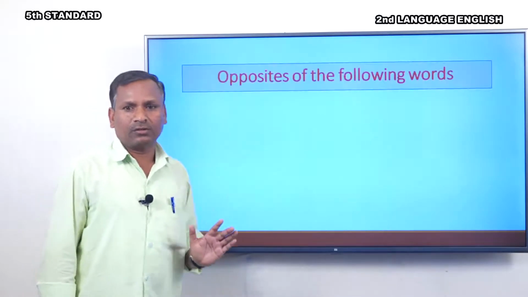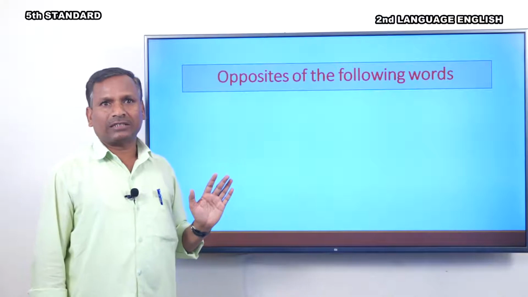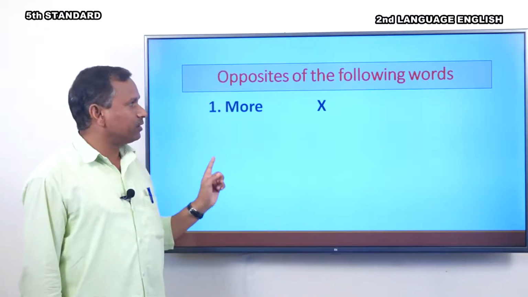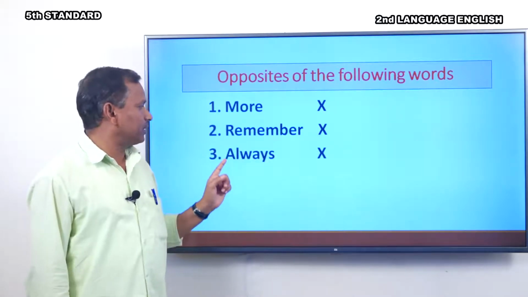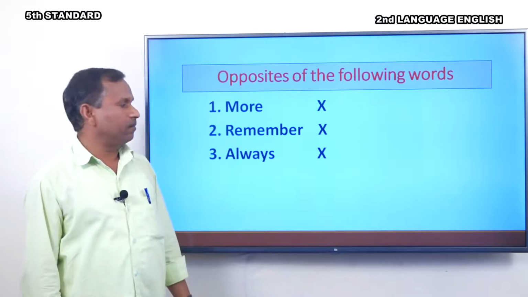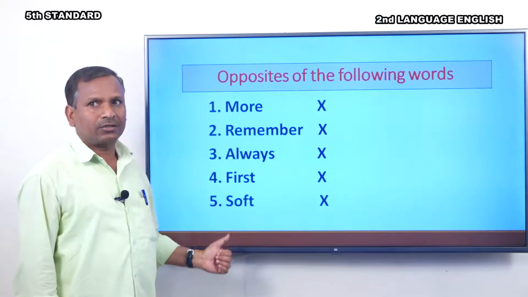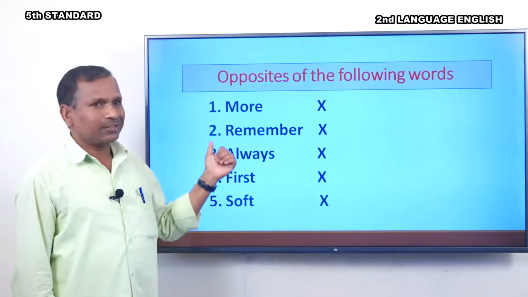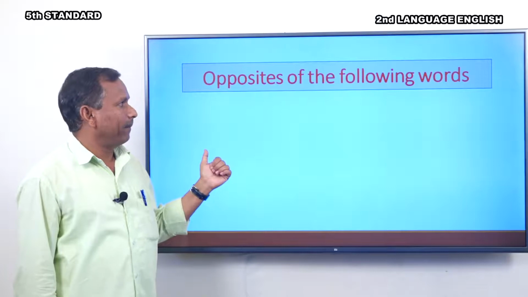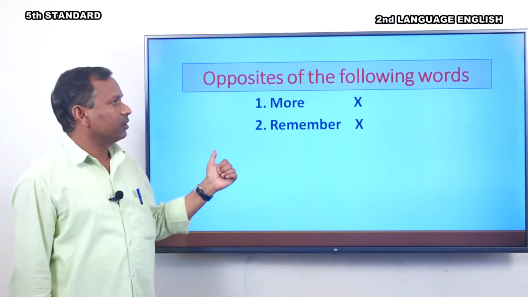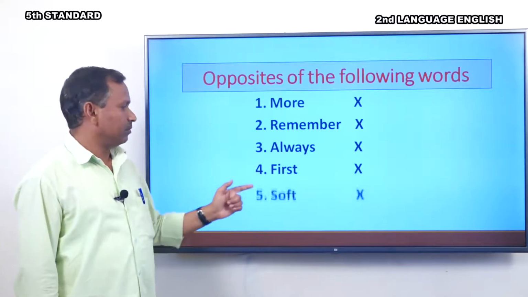Okay, children. Next, the task is opposites of the following words. The first one is more. Next one is remember. Third one is always. Fourth one is first. Fifth one is soft. Okay. Can you guess what the answers are? Yes. Shall I show the answers? Okay. More, remember, always, first, soft.